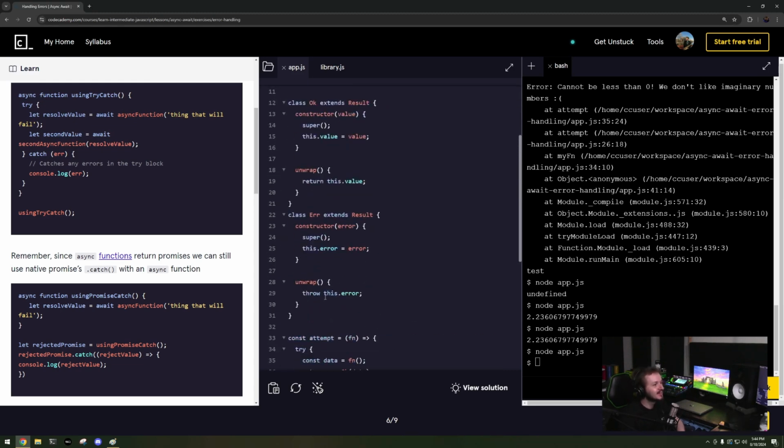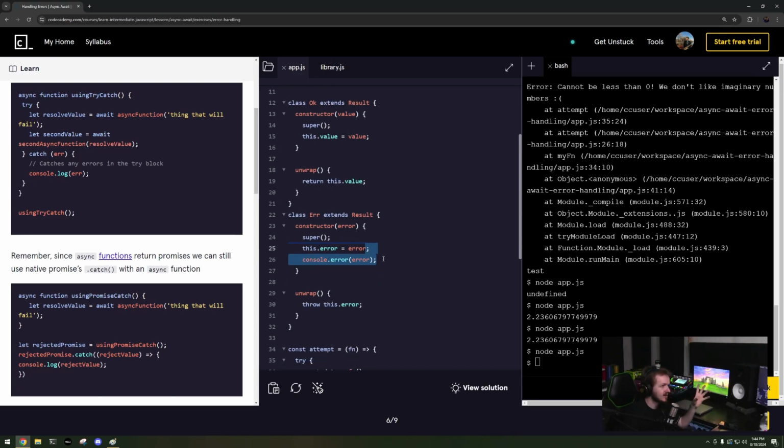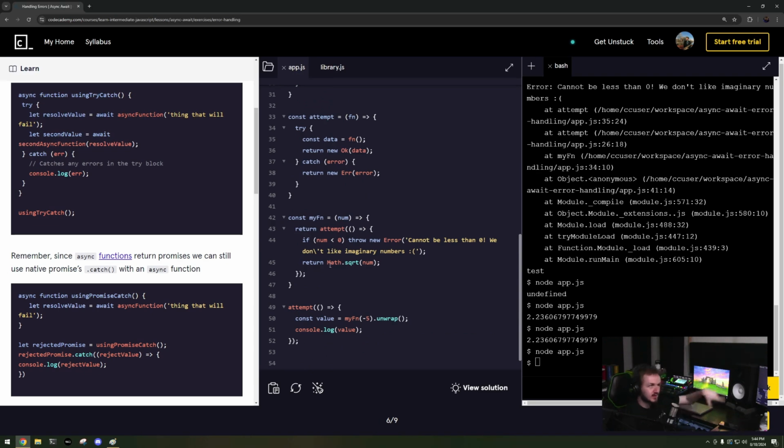And you can even make it so if it's an error, you'll just console.error the error. So if there's an error, it'll always log the error to the console. And so you don't have to try catch and then console.log error and then handle the error. You just explicitly have to handle it, and then at runtime you know what the error is every single time. That's a potential thing you could do.